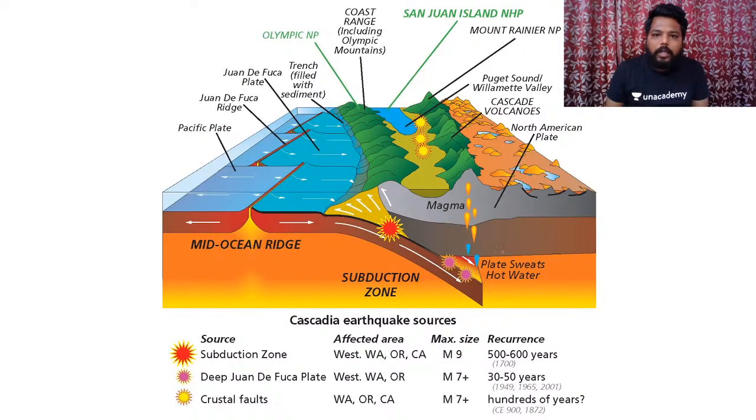You can see here in the North American location, these are the Cascade volcanoes. Clear? And at the coast, you can see the Olympic Mountains, which are called the Coastal Range. In the North American coast, you can observe this. And see, this is the Juan de Fuca plate, which is coming under in collision, forming what's called the Cascade Ranges.